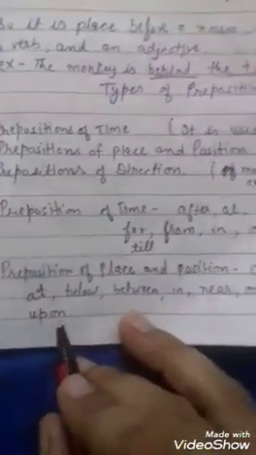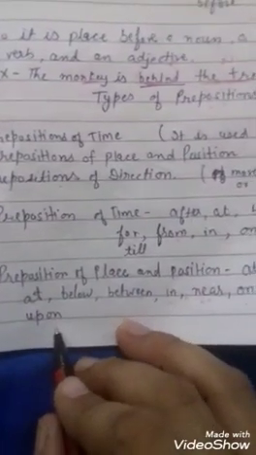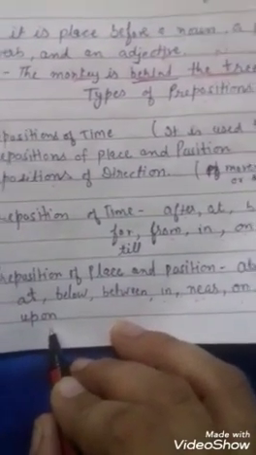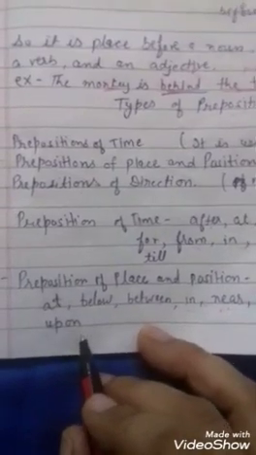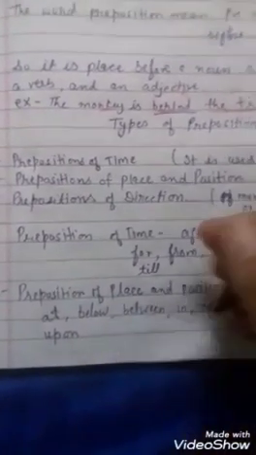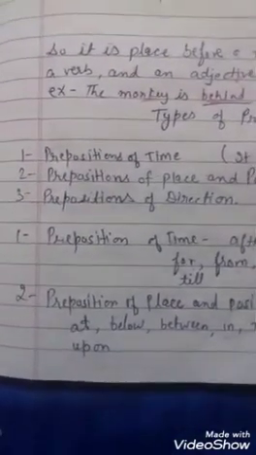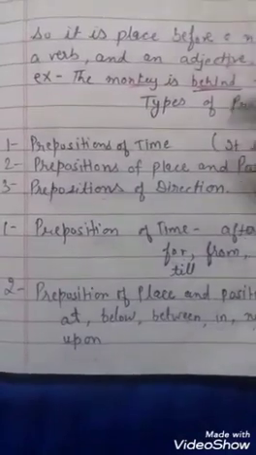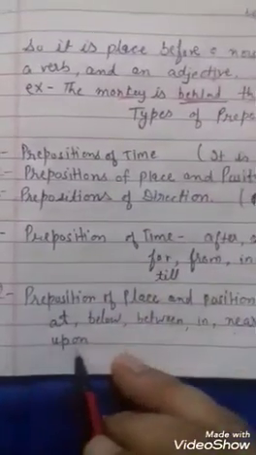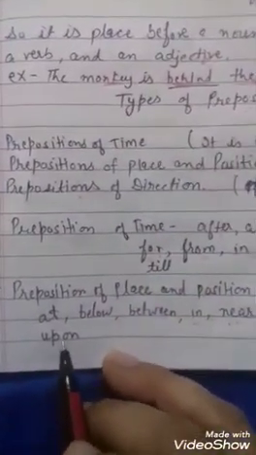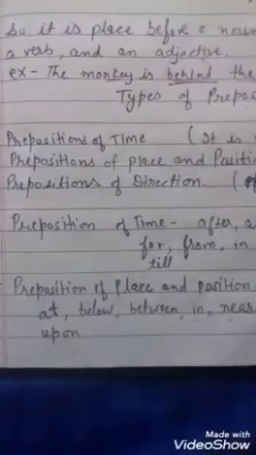Next is upon. Upon means something on a surface, like on. Upon is used with things in motion. Like we can say an insect is upon my book, and that is on a motion. Motion means in movement. That is called upon. Okay, something on a surface but in motion.